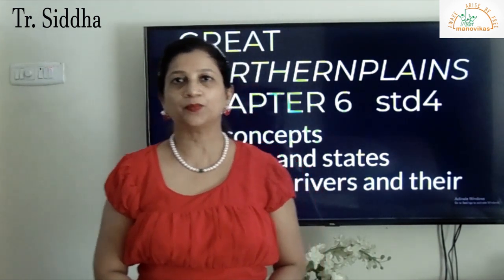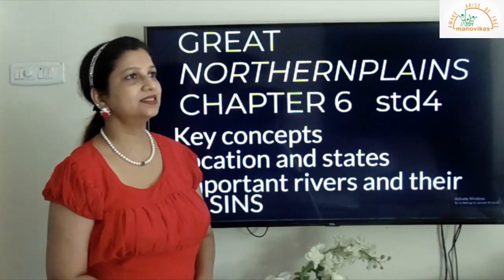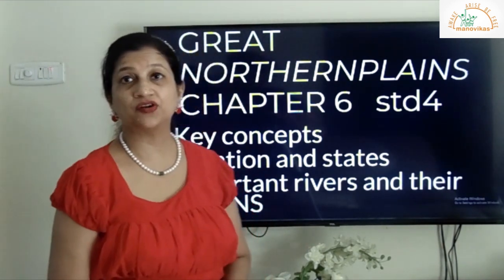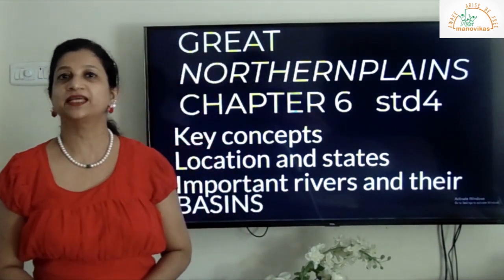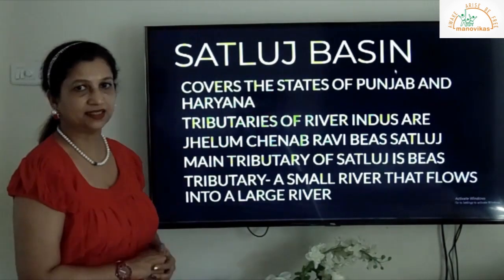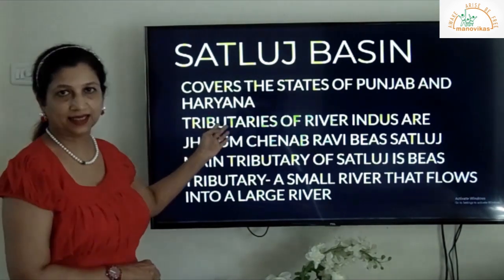So today we are doing the 6th chapter, that is Great Northern Plains, chapter 6, children. You can open your textbook. Now first we come to the Satluj Basin. Now it covers the states of Punjab and Haryana.